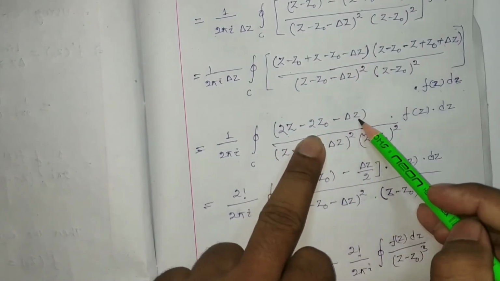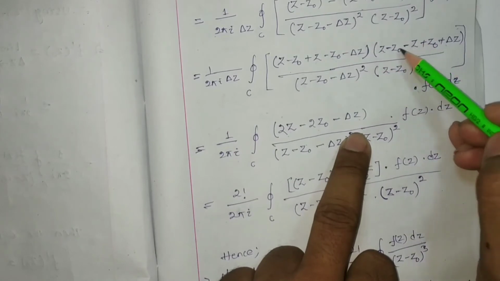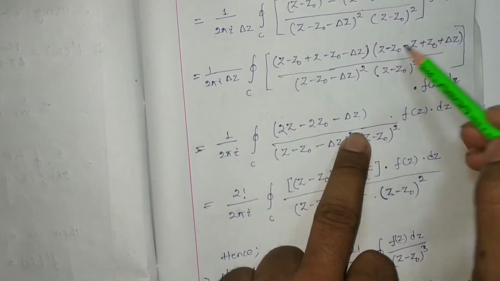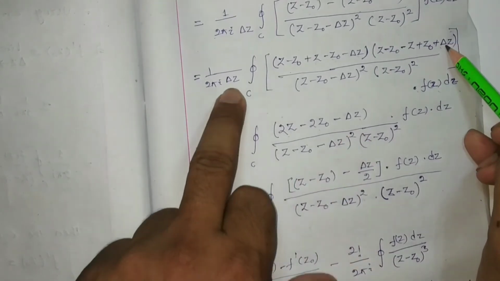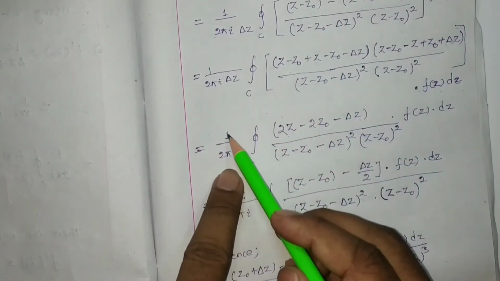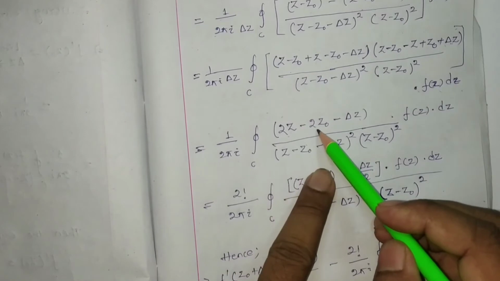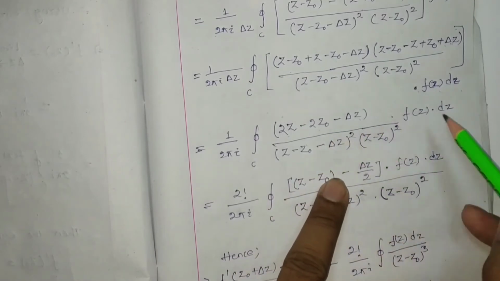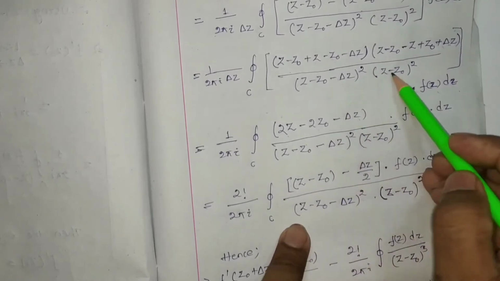Okay, then here you can see plus z minus z got cancelled, minus z0 plus z0 got cancelled, only we can find del z. So here one del z, here one del z will be there, so it got cancelled, we can find only 1 by 2 pi i, this 2z square minus del z into fz dz whole divided by this term and this term.